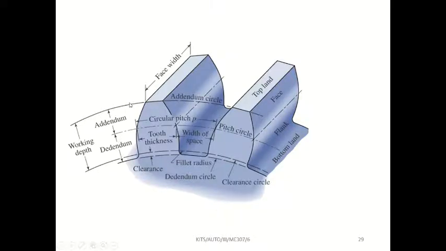This topmost circle is called the addendum circle. Remember these terms, dedendum and addendum. We will use these terms while solving problems. So the bottommost circle is called dedendum, and the topmost circle is called addendum.